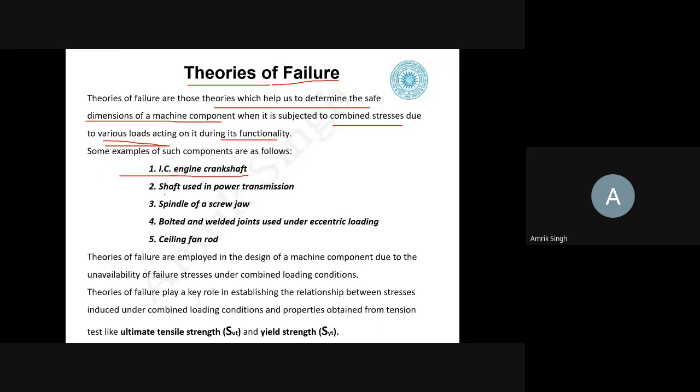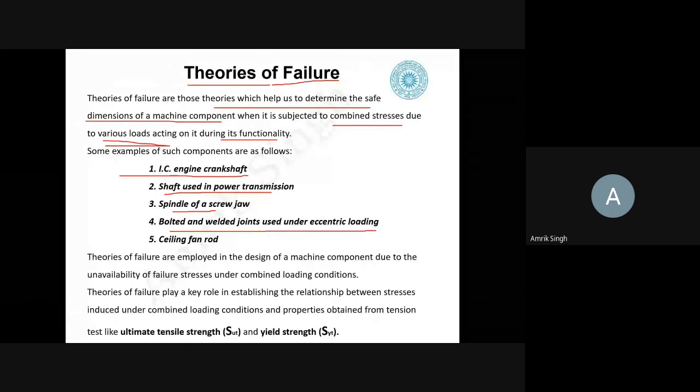Similarly, the shaft used in the power transmission, spindle of a screw jack because it bears the load, the bolted and the welding joints which are used under the eccentric loading, connecting rod. So these are some of the very interesting examples, and not all. There can be much more different types of examples in real life situations.